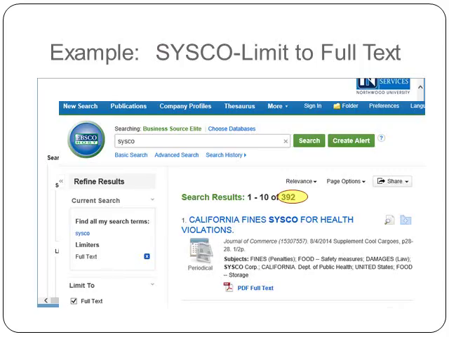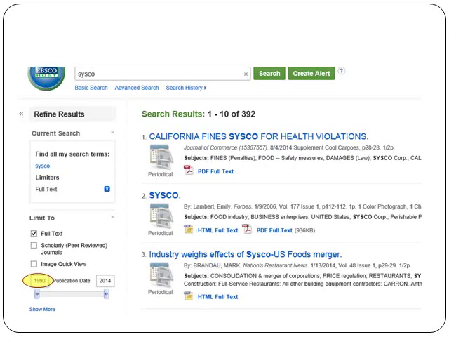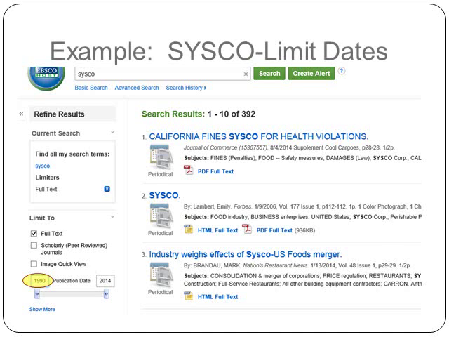So that leads me to the next limitation you can make. So I decided I don't want to look through 392 results, and therefore I look down on my bottom left-hand corner here, and I see that there's a way to adjust my publication dates. So I don't really need to know what happened to Cisco in 1990, although there might be an occasion that I might want to know, especially if I heard of some special litigation or I know a merger occurred there.